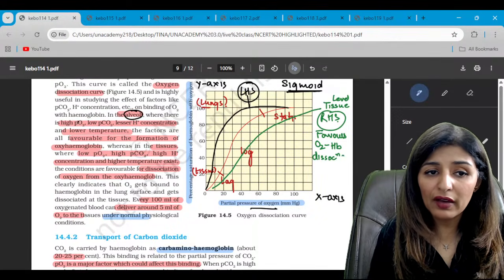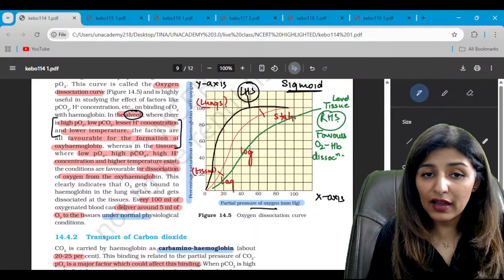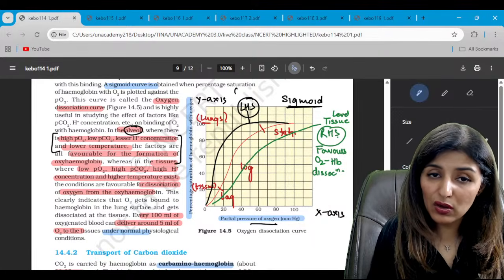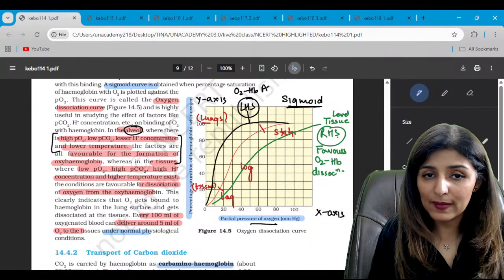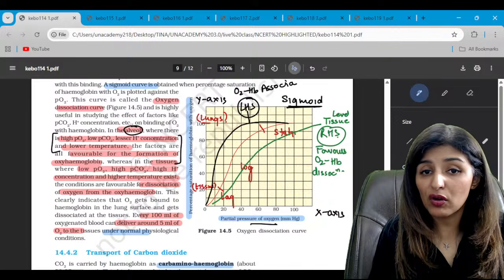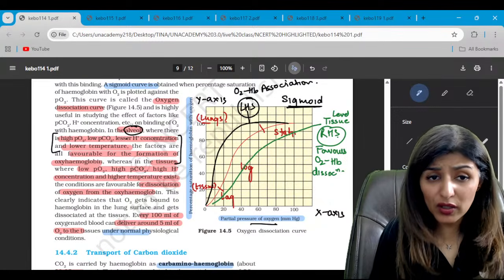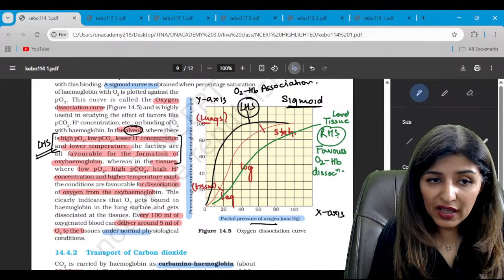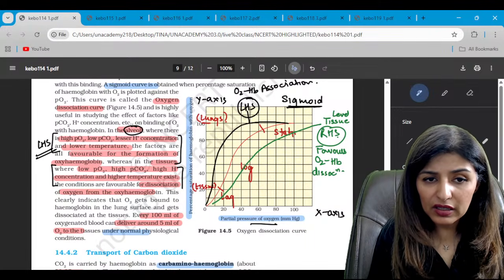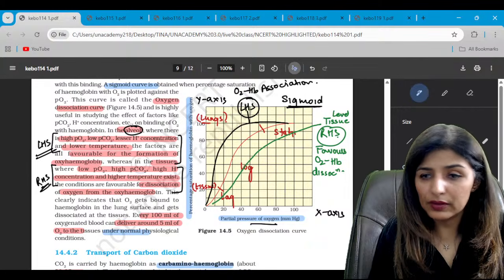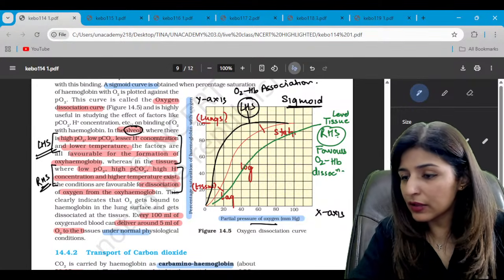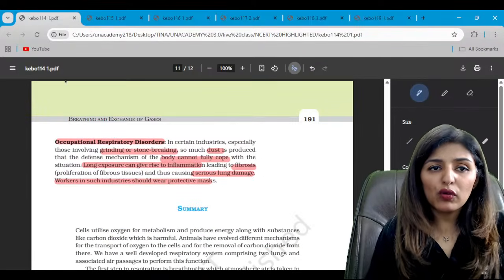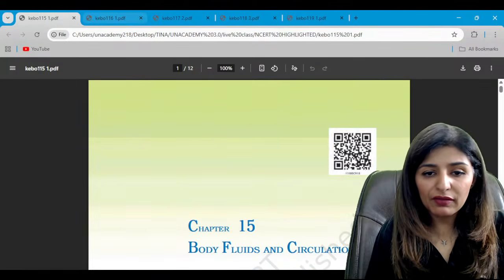So in alveoli, what are the factors? So basically LHS, left hand shift, it favors oxygen hemoglobin association, formation of oxyhemoglobin. So what are the factors which favor left hand shift and which favor the right hand shift? Is that clear to all? Yes, guys. Is that clear to everyone? So this is ODC. Now moving on to the diagrams of body fluids and circulation.